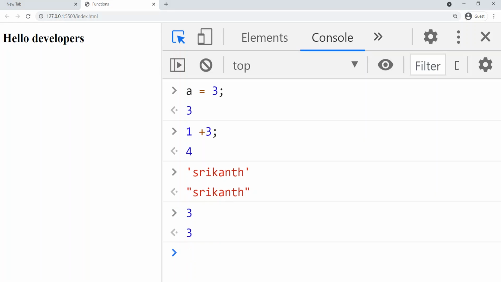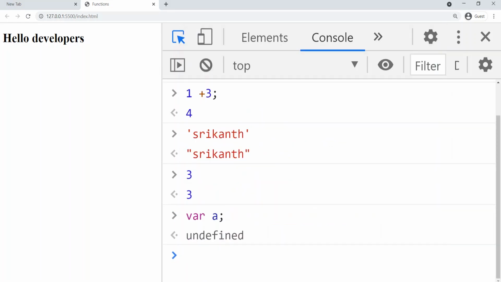And coming to statement, if I write var a, I'll get undefined, because the statement goes and sits in memory, but it will not return anything. Here I haven't assigned any value to a. It's just going and sitting in memory, and a placeholder is assigned to variable a. That is why I'm getting the output undefined. So that is about statements.